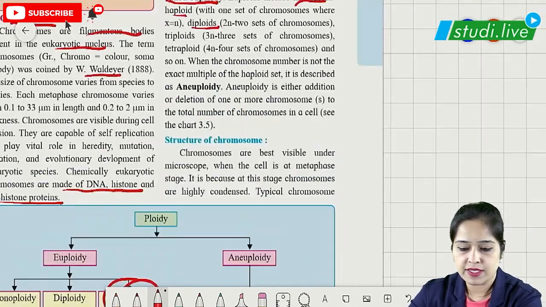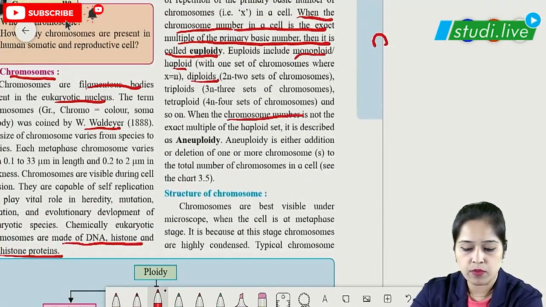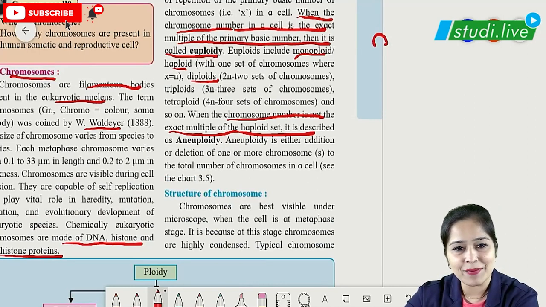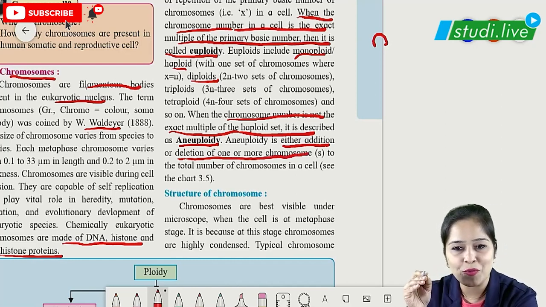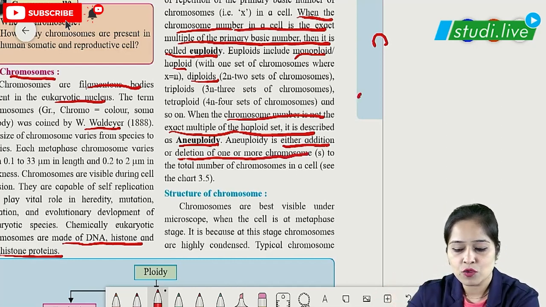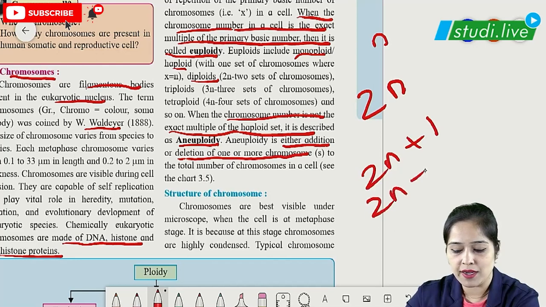When the chromosome number is not an exact multiple of the haploid set, it is called aneuploidy. The reason for aneuploidy is either addition or deletion of one or more chromosomes. Because one or more chromosomes are added or removed, we cannot write 2n, which is euploidy. We write 2n plus 1 or 2n minus 1, which means there is either deletion or addition of one or more chromosomes.